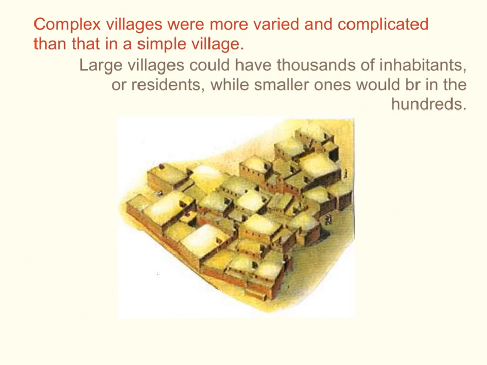But as more and more specializations start to arise and more people are doing different things, the form of governments, social classes, you're now creating a complex village. It's more varied and more complicated than a simple village. Large villages could have thousands of inhabitants or residents, while smaller ones would be in hundreds.